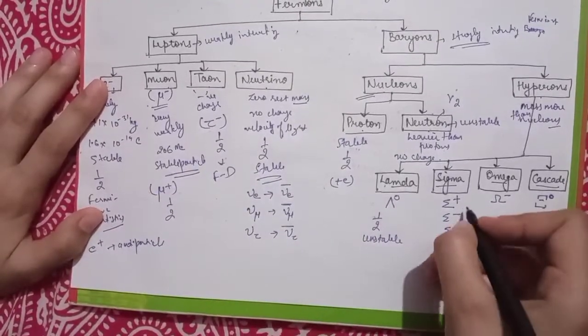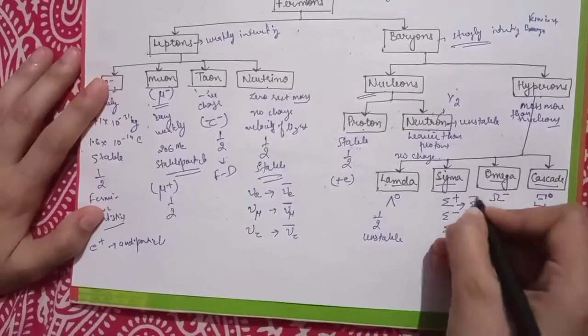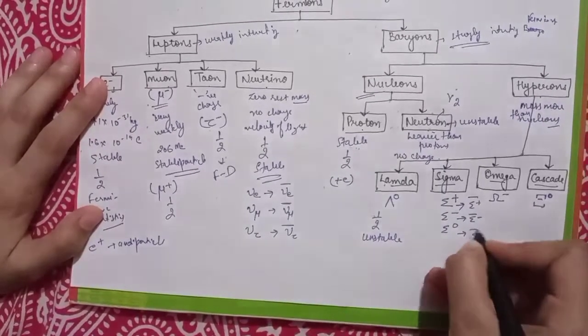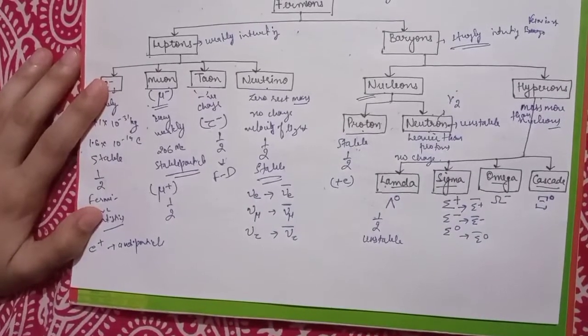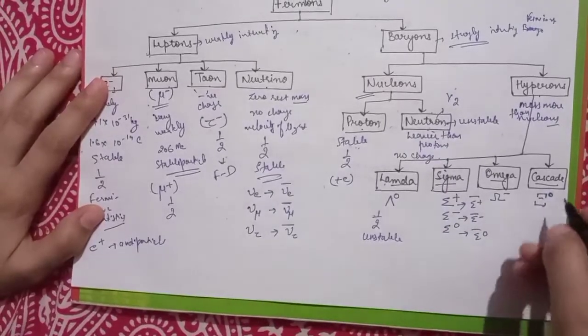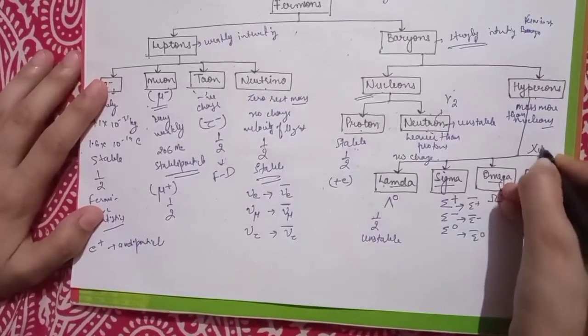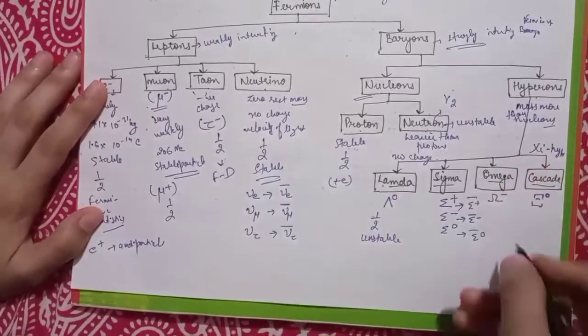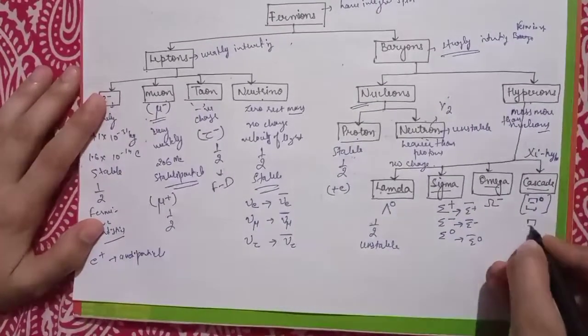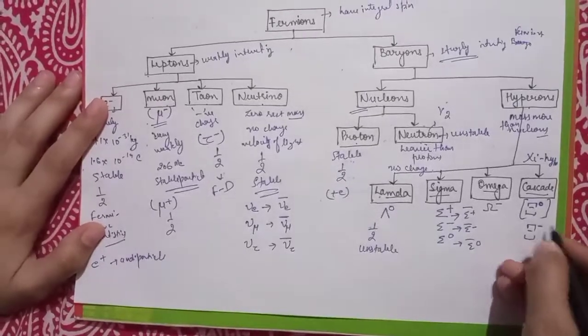The antiparticle is represented as this. Its antiparticle is this, and its antiparticle is represented by this symbol. The cascade, also called xi hyperon, is of two types. One is this one, and the other one is this.